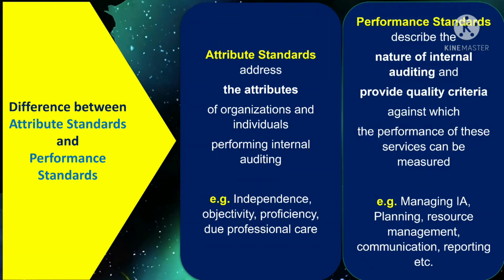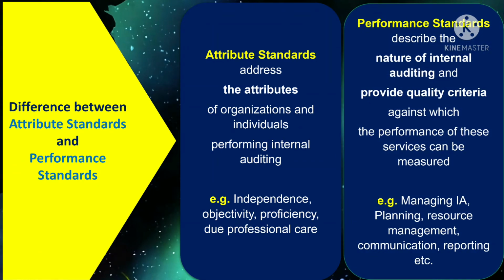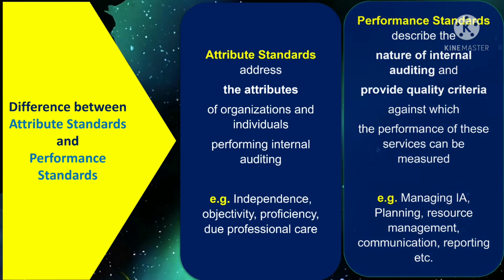The performance standards describe the nature of internal auditing and provide quality criteria against which the performance of these services can be measured. For example, we will cover how to manage the internal audit activity, the planning part, resource management, how we will need to supervise the engagement, communications, reporting, and a lot of other things.